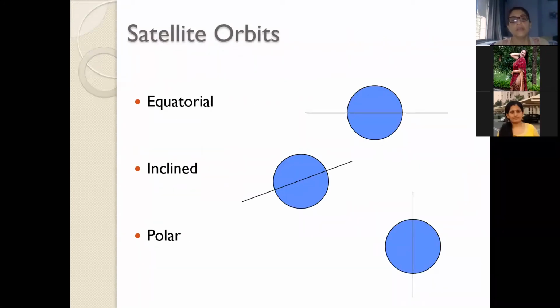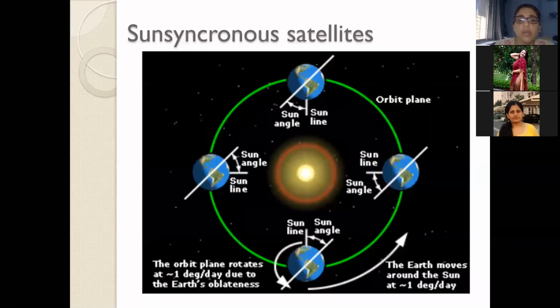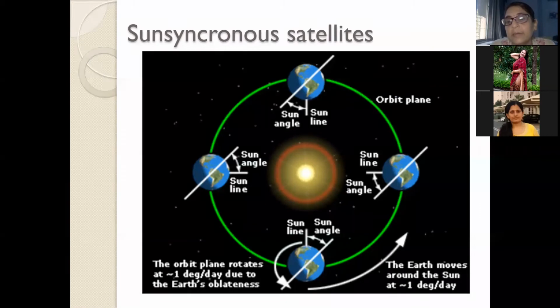Now this is how you can see the orbital plane: low earth, which is along the equatorial plane, inclined at any other angle as I told you, and this is polar, which is at 90 degrees with the equatorial plane. Now for low earth and polar orbits, there is one very important example that we use for weather forecasting and other surveillance, which is a sun synchronous satellite.